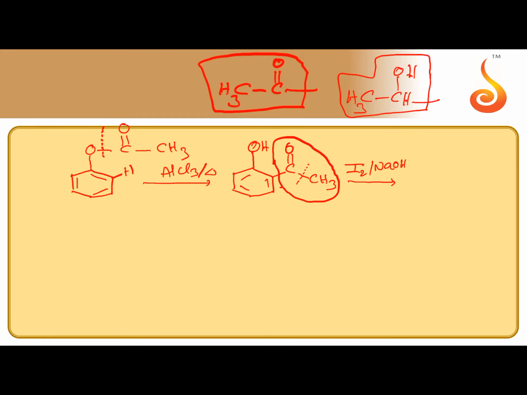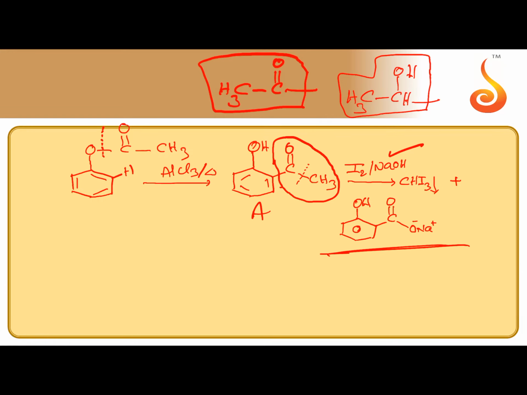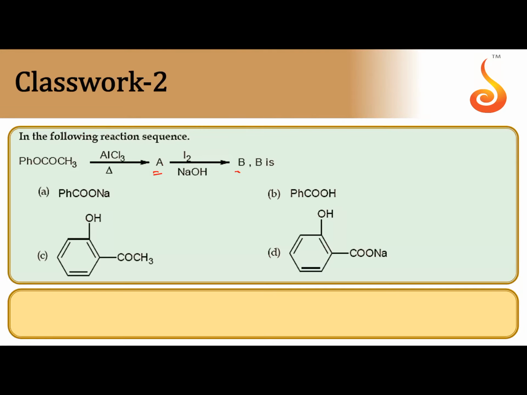During the iodoform test, what happens? The alpha CH3 gets converted to CHI3, a yellow colored precipitate, and then the other part will be converted into a salt. COOH is formed actually, but that undergoes neutralization with sodium hydroxide. That's why we can get the benzoate. This is the product formed. So A is this one, B is this one. Where is the correct option? They are asking B only. D is the correct option.